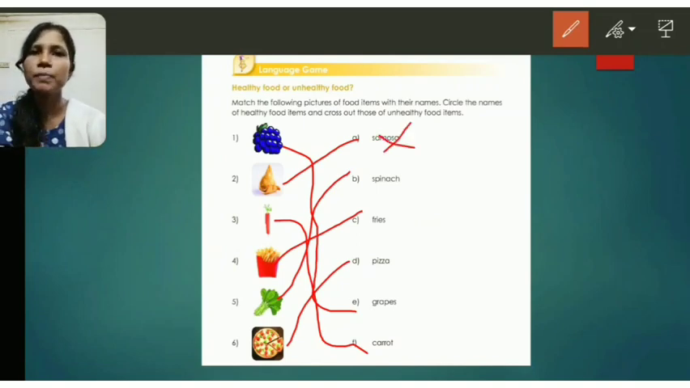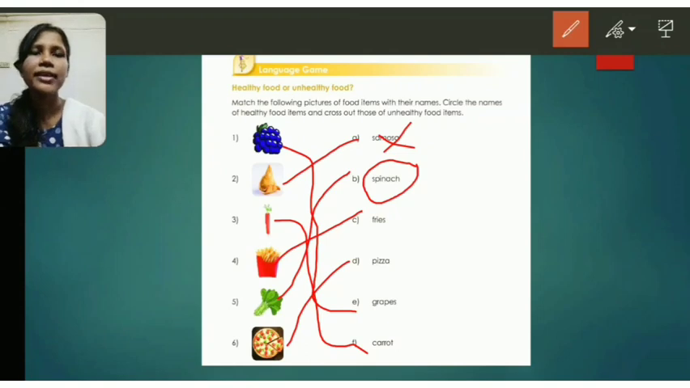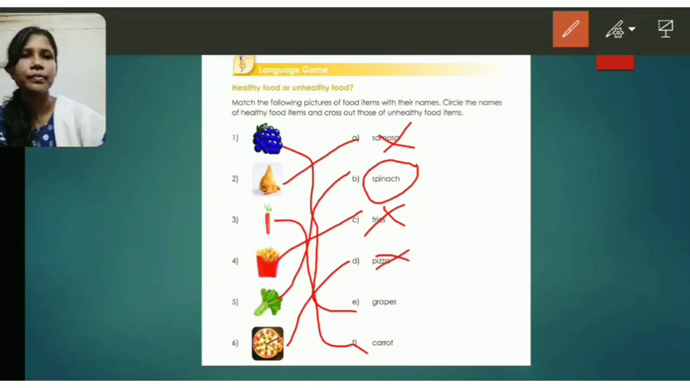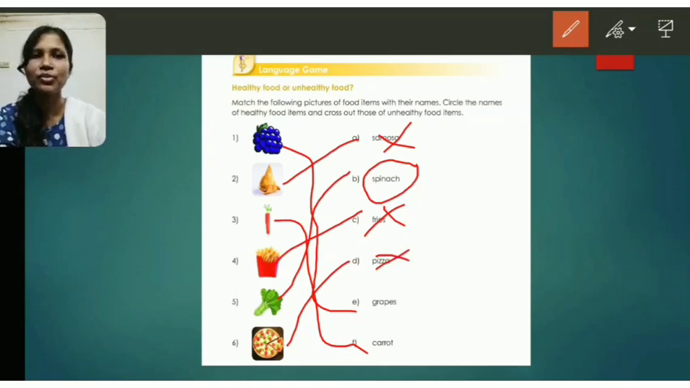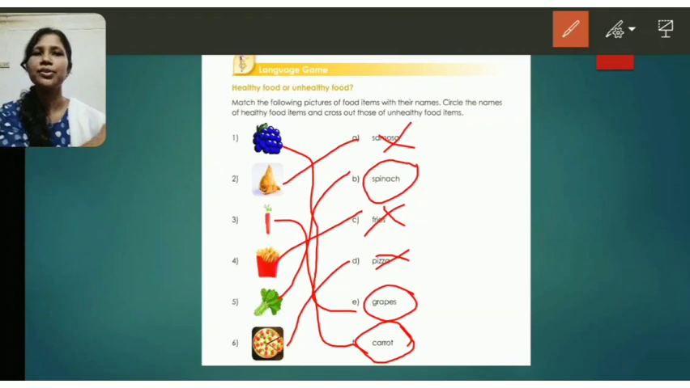Now the next one is spinach. So spinach is a healthy food. So for healthy food, what we have to do? We have to circle it. Okay, the next one is fries. So fries is an unhealthy food. So let us cross it. Next one is D, pizza. Pizza, it is very tasty, but it is not a healthy food. So we have to cross it. The next one is grapes. It is a fruit, so it is a healthy food. Let us circle it. And lastly, what is given? It is carrot. So it is also a healthy food. Let us circle it. So students, I hope it is clear to you.